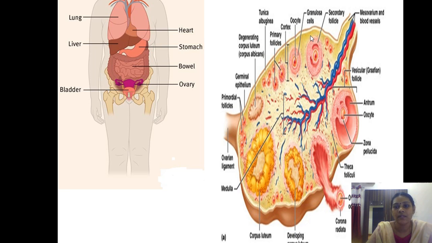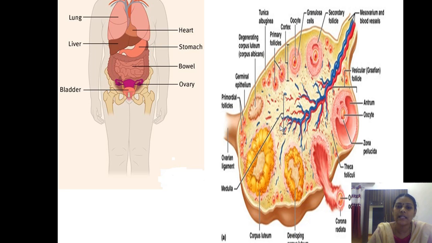Its name is tunica albuginea. You need not worry about all these parts. For your level, the tunica albuginea is essential, and that is enough. The tunica albuginea is the outer cortex with dense connective tissue. Connective tissue means many different types of cells are present, connecting as a tissue, which is called connective tissue.